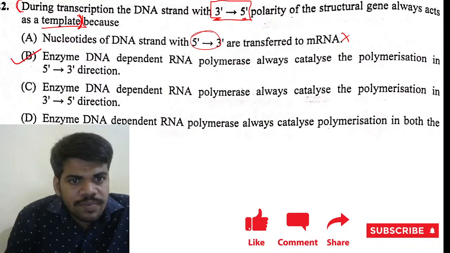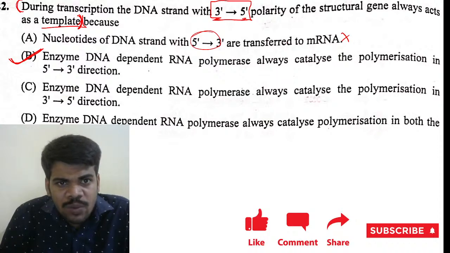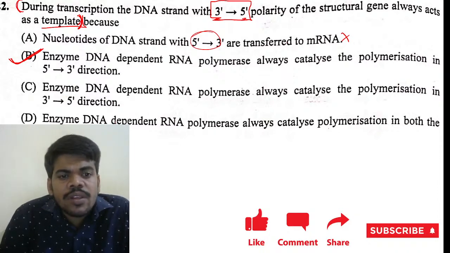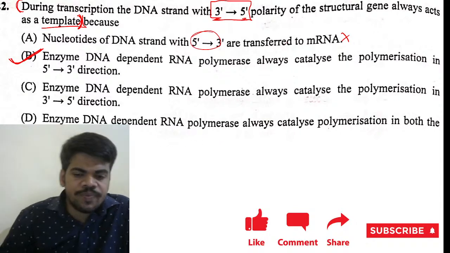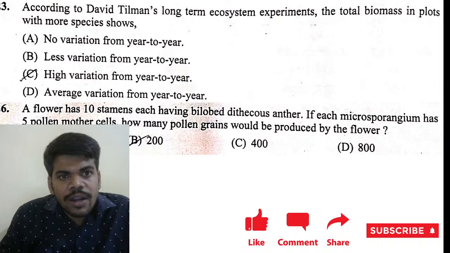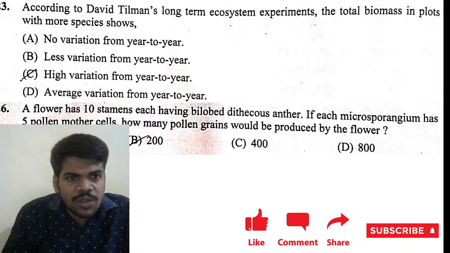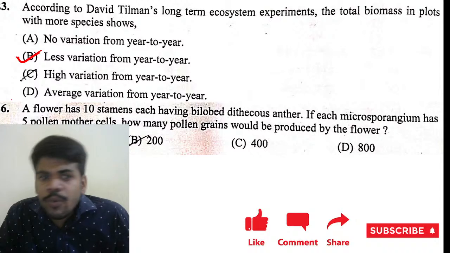Yes, DNA dependent RNA polymerase always catalyzes the polymerization in the 5' to 3' direction. That's why 3' to 5' is the template. The enzyme DNA dependent RNA polymerase always catalyzes the polymerization in the 3' to 5' direction? No. In both the directions? No. Next, 23rd question. According to David Tilman's long-term ecosystem experiments, the total biomass in plots with more species shows less variation from year to year. Actually, it is not high variation, it is less variation, but high productivity.